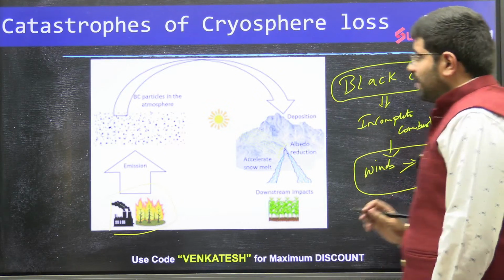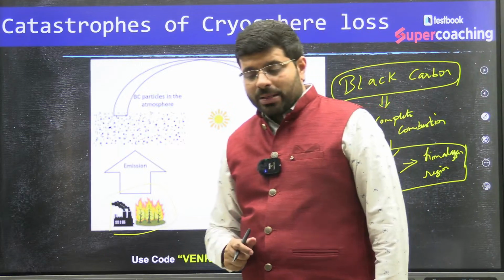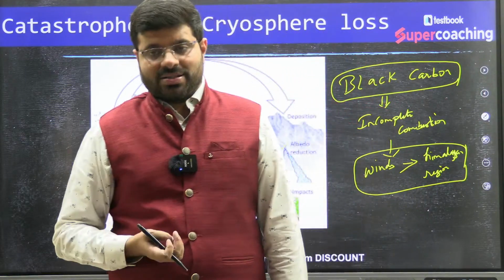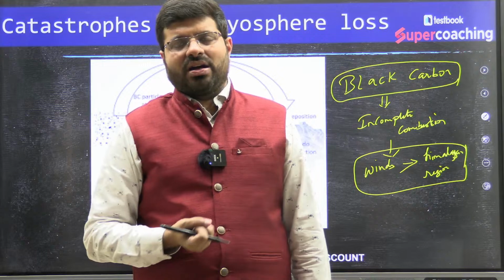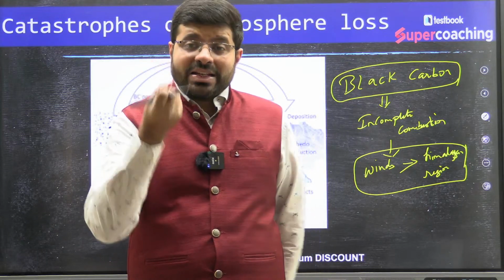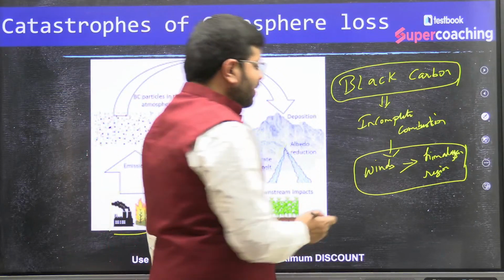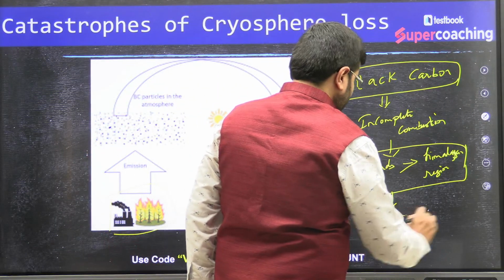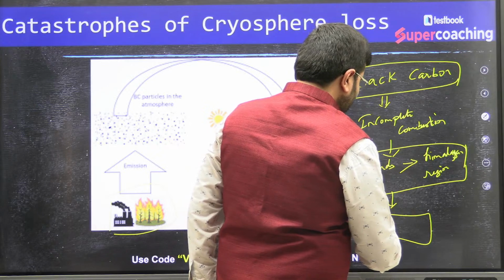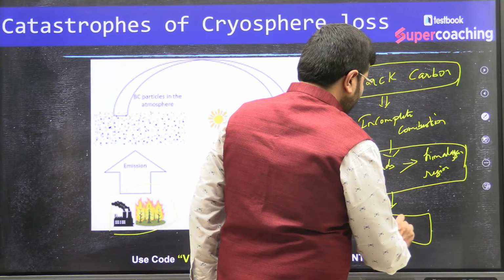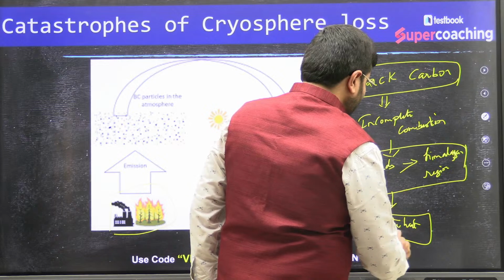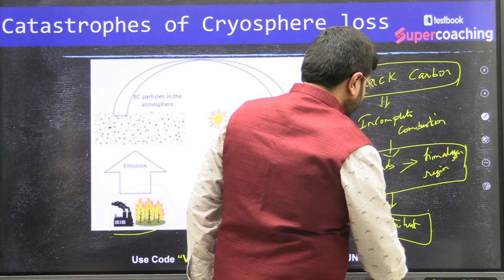Now, what is the characteristic of black carbon? Black carbon is like a greenhouse gas. It traps the heat, and that is leading to an increase in the melting of glaciers. So the impact is glacier melt.